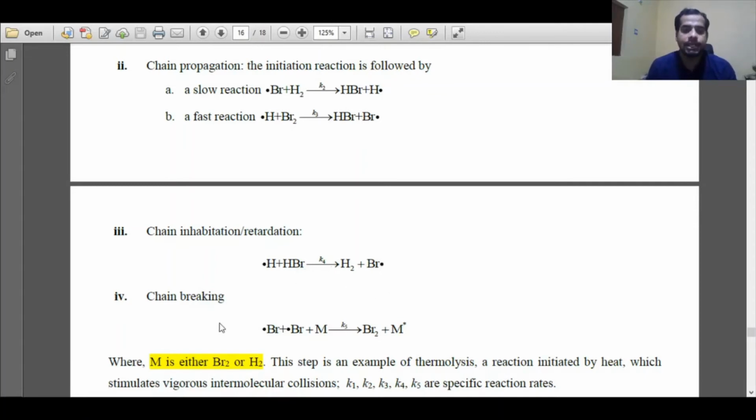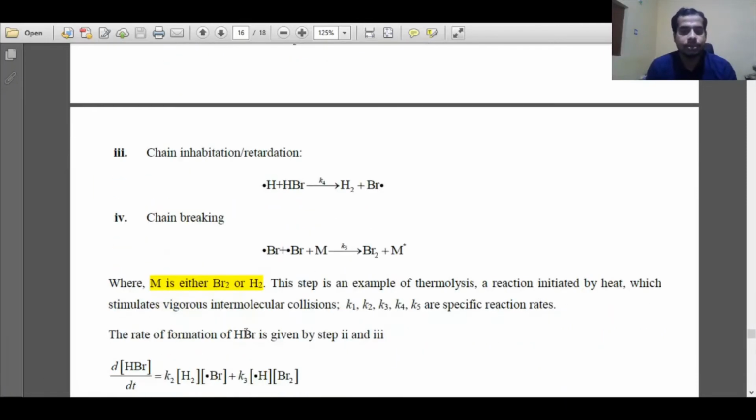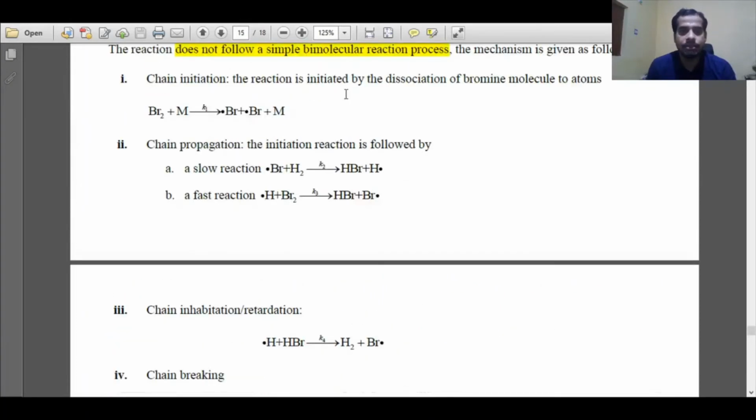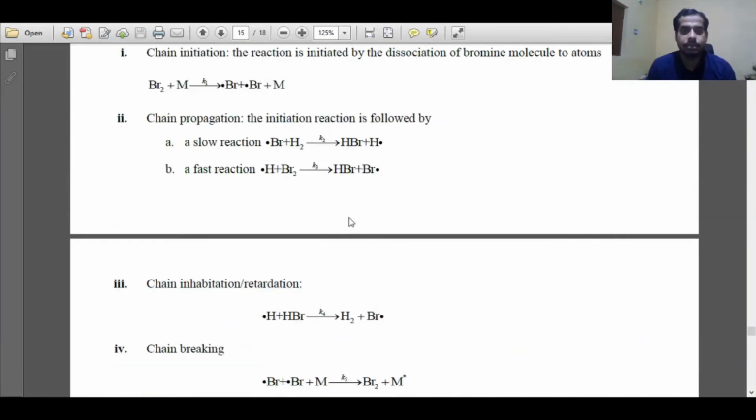Then at the end, chain breaking takes place. Here bromine radicals react with M, with rate constant K5, to form bromine and M star. M is like bromine and hydrogen. So K1 to K5 are specific reaction rates. This is the total mechanism, and we'll find out the rate of formation of the product.